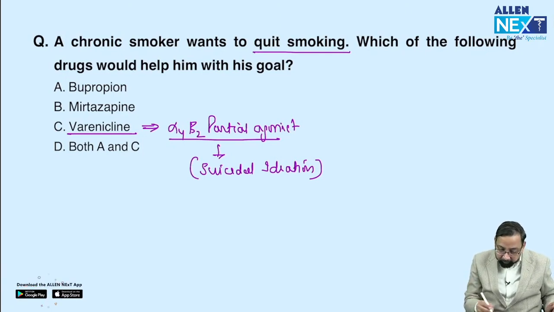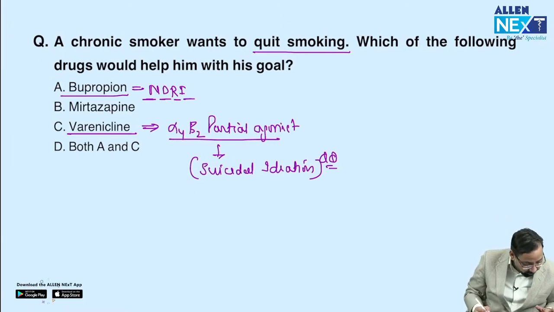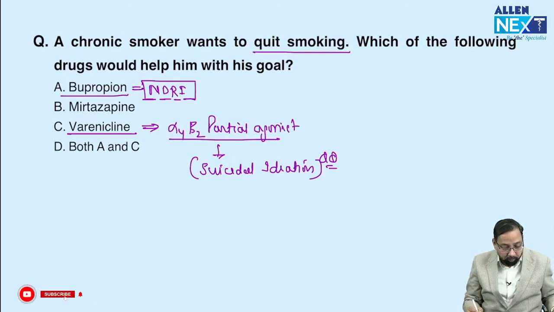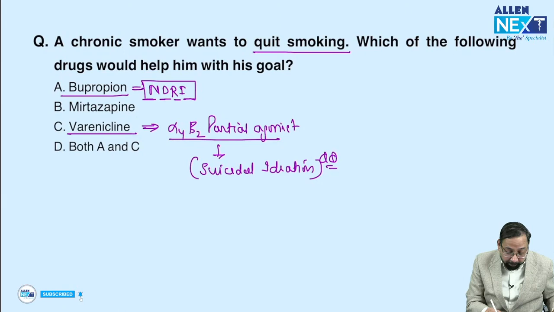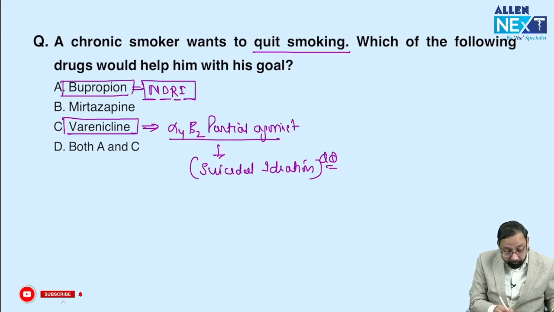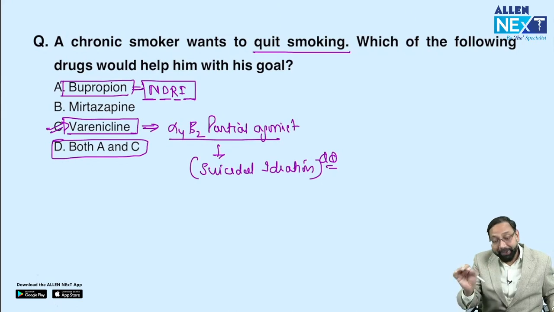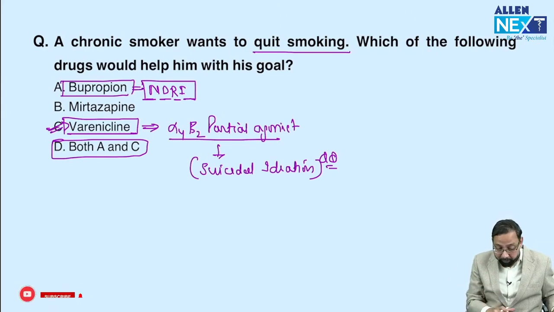Okay, this question has been asked. Bupropion is NDRI, norepinephrine dopamine reuptake inhibitor. Yes, very good. You have given the correct answer. Both are effective, but varenicline is more effective than bupropion. If one has to choose, the better answer would be this. But if both options are given, then answer A. If the question asks to select the best, then answer would be C. Okay, but both are used.